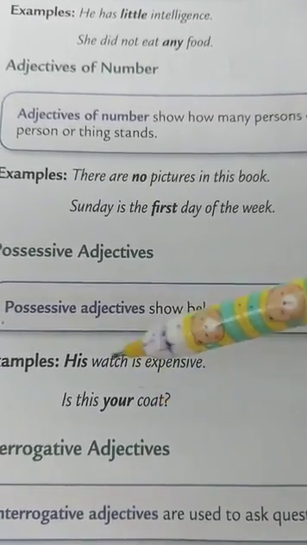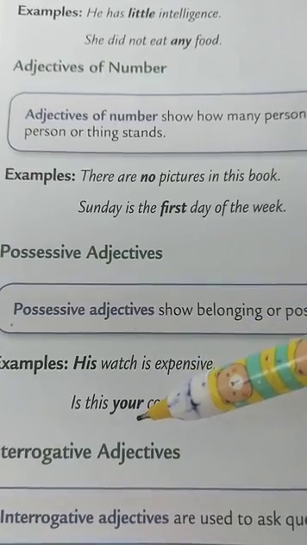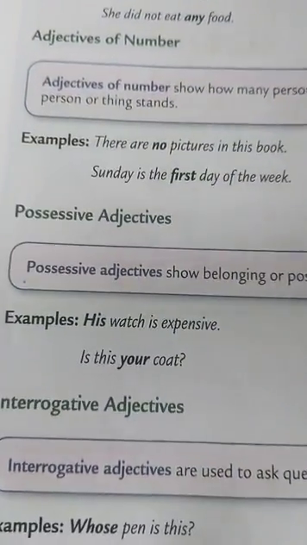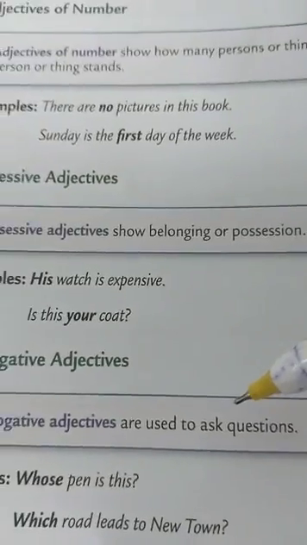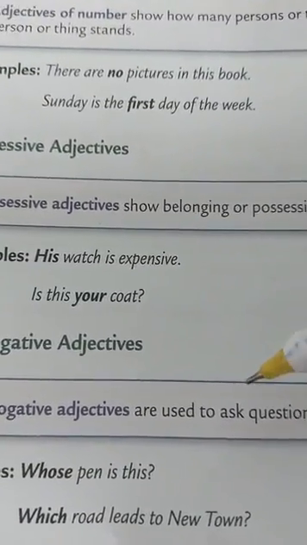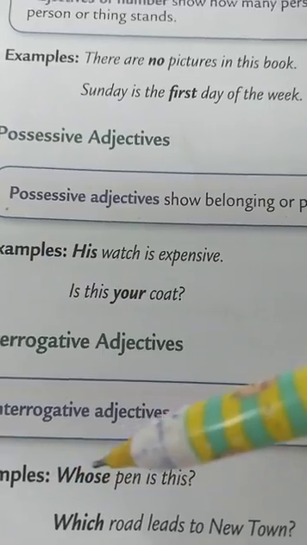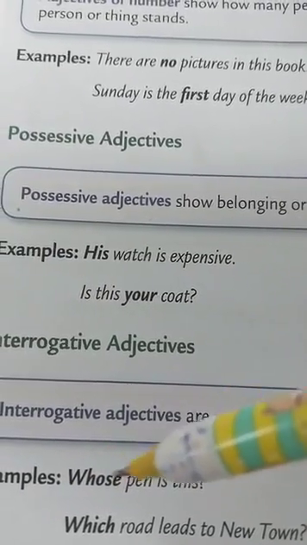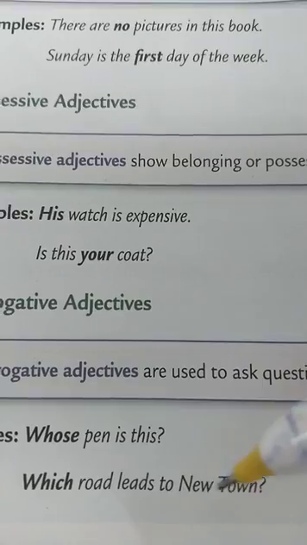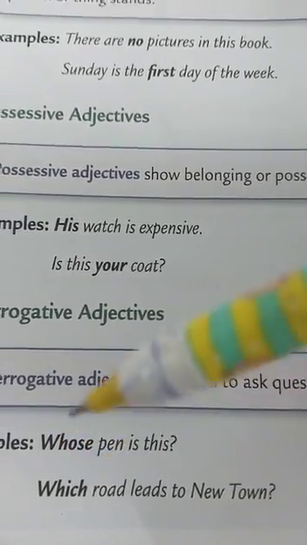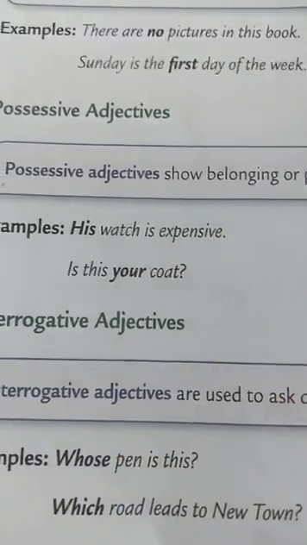Is this your cat? In this sentence, the word your is a possessive adjective. Now interrogative adjectives. Interrogative adjectives, children, are those which are used to ask questions. For example, whose pen is this? In this sentence, the word whose is an interrogative adjective because it is being used to ask questions. Next, which road leads to New Town? In this sentence, the word which is an interrogative adjective as it is being used to ask a question.